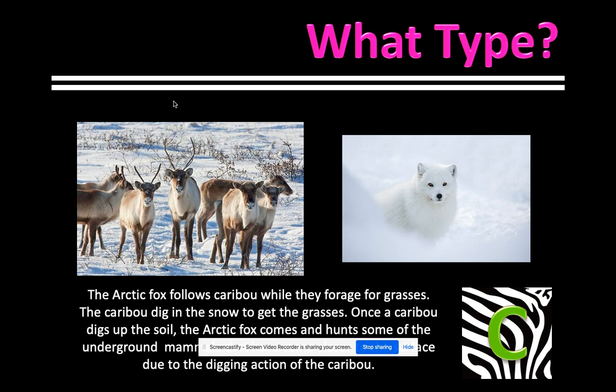This one, I gave you the answer, commensalism, because this is the hardest one, and I know from experience that kids really struggle with it. Commensalism is when one organism is benefited, and the other organism is not hurt, but it's not getting anything out of the relationship. So the Arctic fox follows caribou while they forage for grasses. The caribou, on the left, dig in the snow to get the grasses. Once the caribou digs up the soil, the fox comes and hunts some of the underground animals. The caribou are going to dig anyway for themselves. They're not doing it for the fox. The fox isn't hurting the